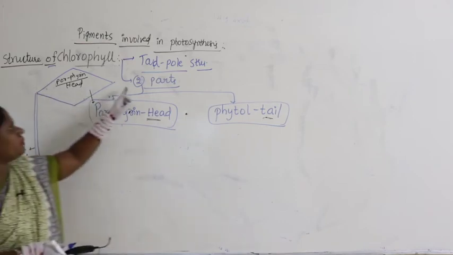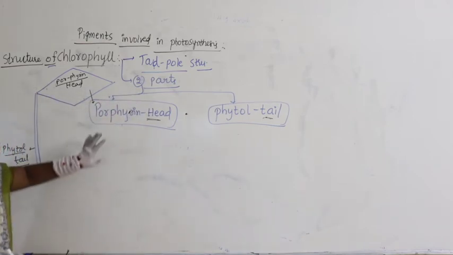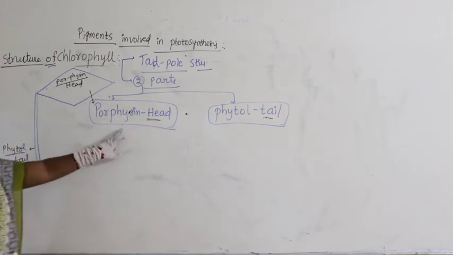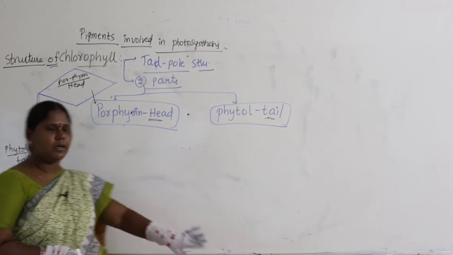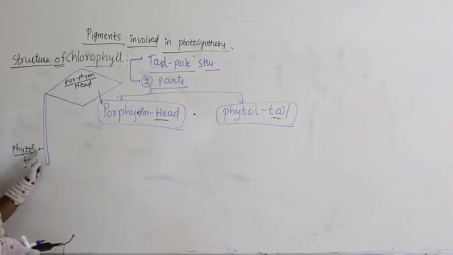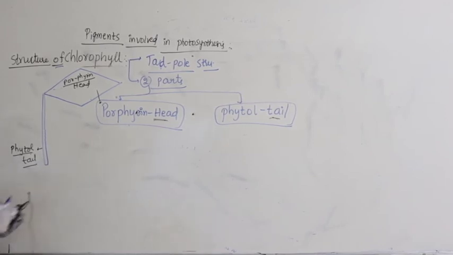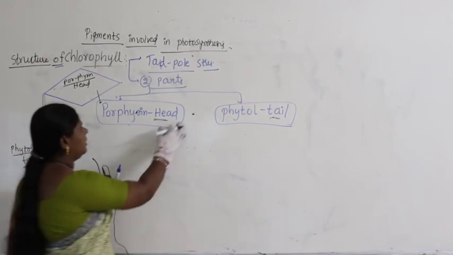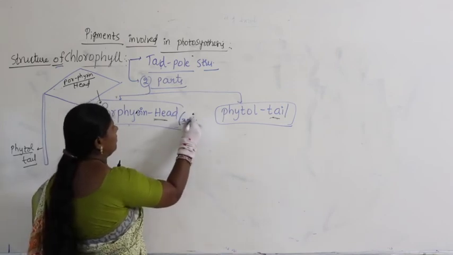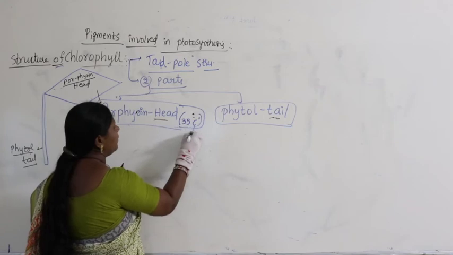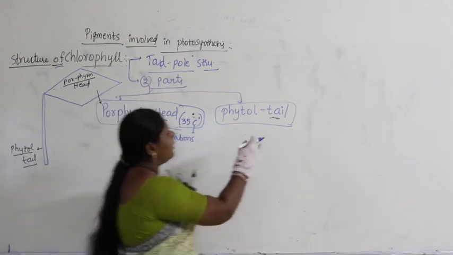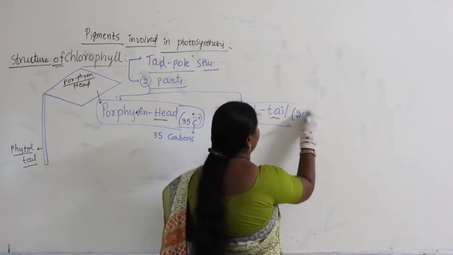The structure contains two parts. What are they? Head part and tail part. Head part is called porphyrin head, tail part is called phytol tail. Now coming to the porphyrin head, it contains approximately 35 carbons, and the phytol tail contains 20 carbons.